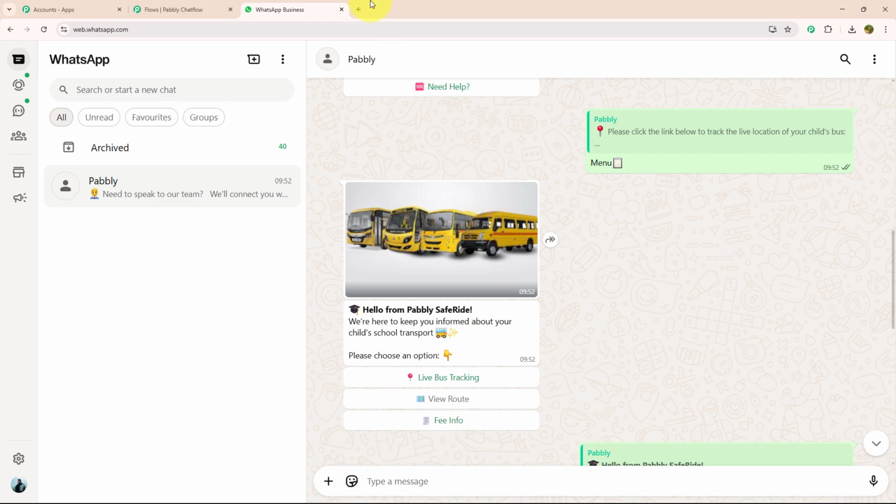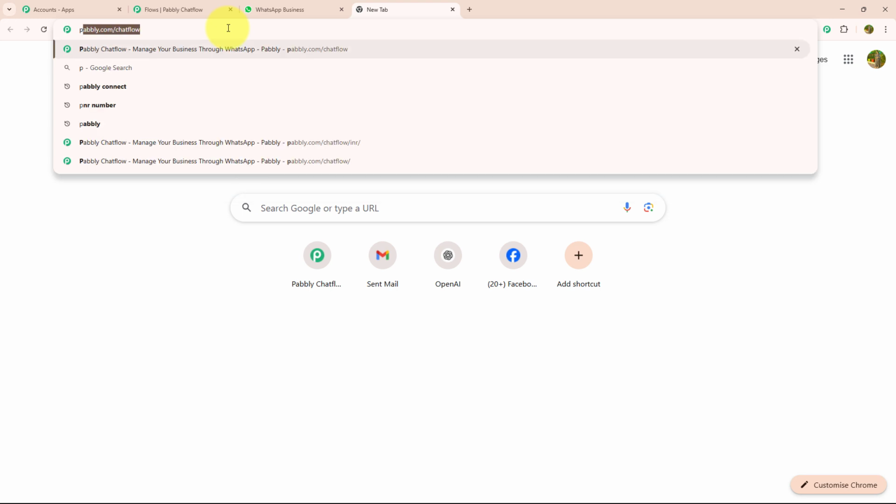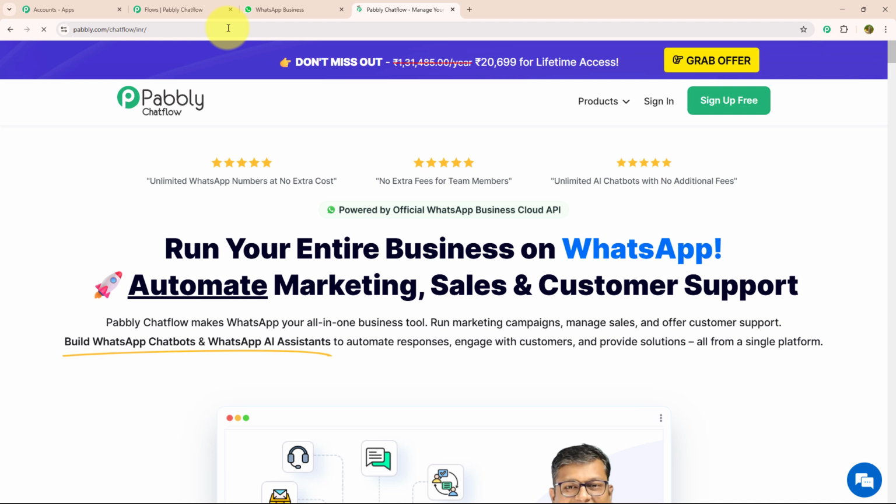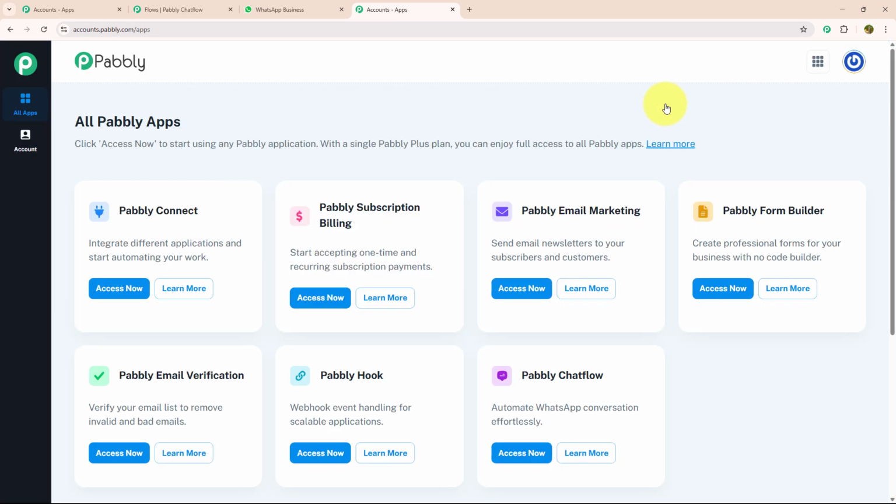For that, you need to open a new tab and search pabbly.com/chatflow. As soon as you search this, you will land on the pabbly.com page. Over here, you can see there are 2 options: sign up for free and sign in. If you are a new user, you can click on sign up for free. As I am an existing user, I will click on sign in. After signing in, you will land on the All Pabbly apps page. Over here, you can see there are 7 different applications. But as we are working with Pabbly Chatflow, I will click on the Access Now button of that.